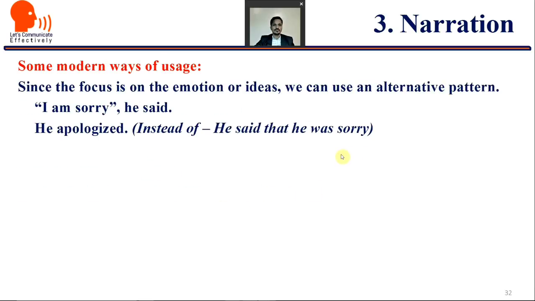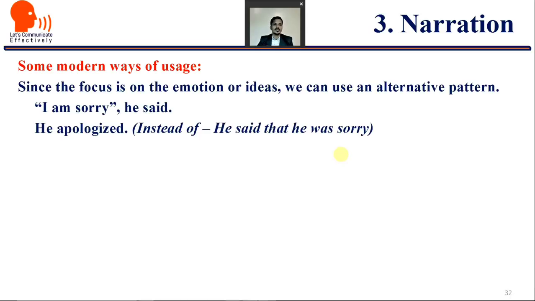There are some modern ways of using reported speech wherein we can keep the rules aside because the focus is on the emotion or ideas. In that case, we can use an alternative pattern, like "I'm sorry." Here, the focus is on the emotion of apologizing.